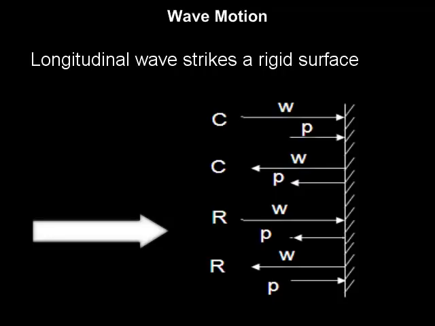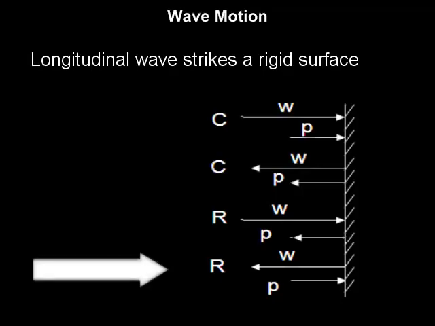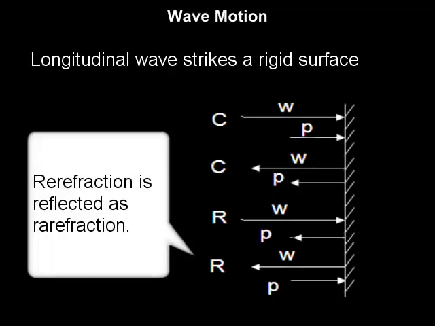If a rarefaction strikes the surface, the wave velocity is directed towards the surface and the particle velocity is directed away from the surface. Due to reflection, both these velocities are reversed, so the wave starts moving away from the surface and the particle velocity is directed towards the surface. Hence, the velocities remain opposite after the reflection also. Thus, a rarefaction is reflected as a rarefaction.